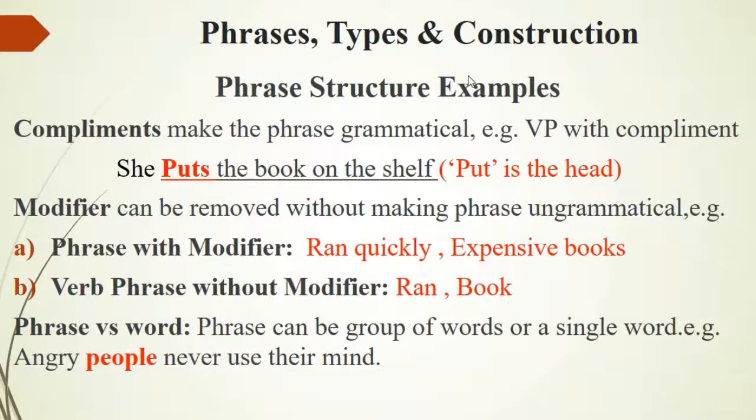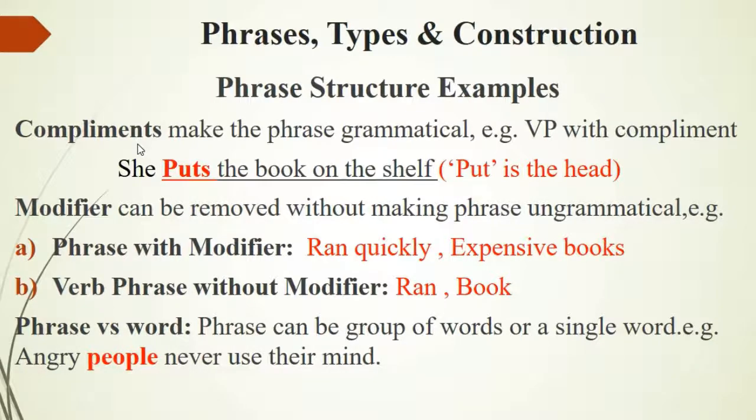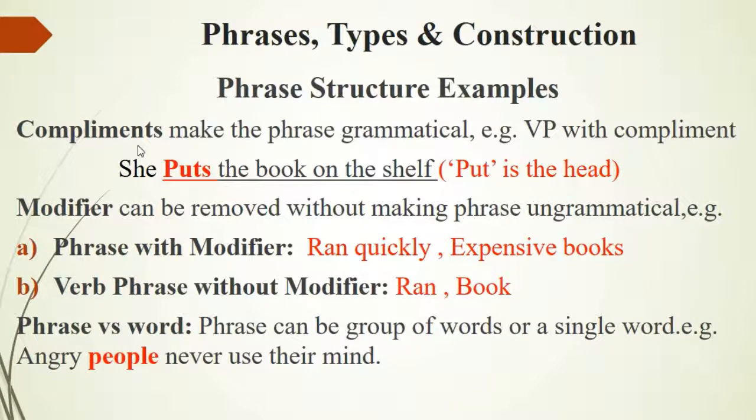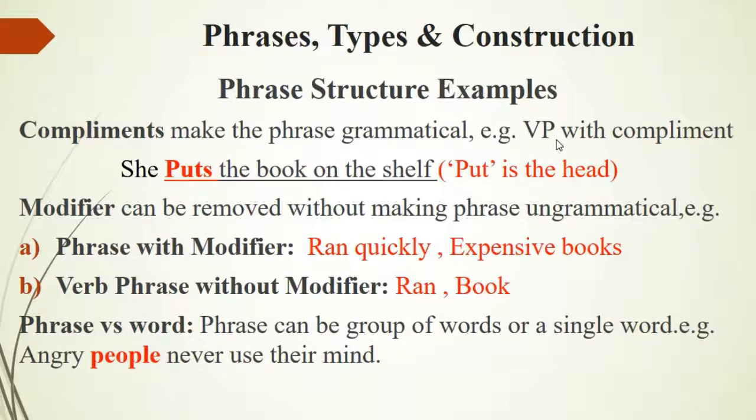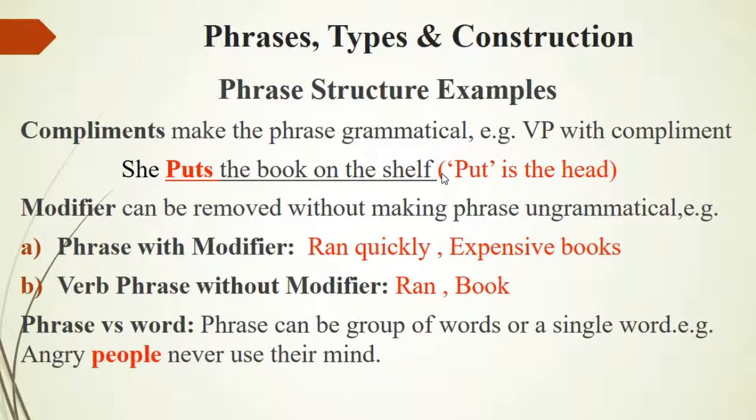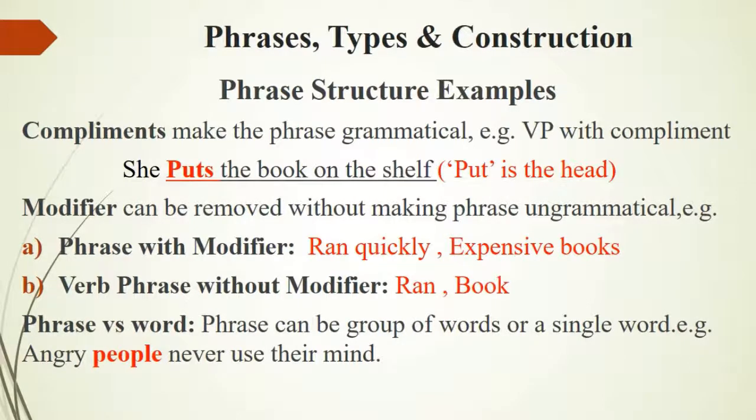Let's have a look at phrase structure with examples. The first one is complements. Complements make the phrase grammatical. For example, a verb phrase with a complement is given here: She puts the book on the shelf. Here, the book is included with put to make it grammatical, and put is the head word.